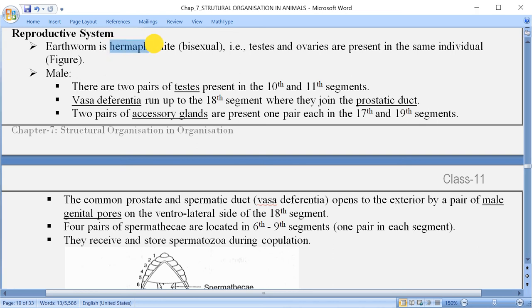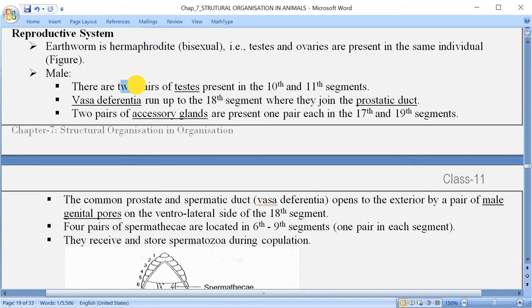This is a term given to an animal or an organism which possesses both sex organs, both reproductive systems, in the same body, and that's why it is referred to as either bisexual or hermaphrodite. Here, for animals, mainly the term hermaphrodite is used. Now coming to the first, the male reproductive system. In case of the male reproductive system, what happens?